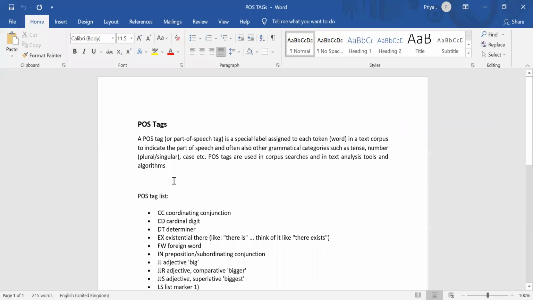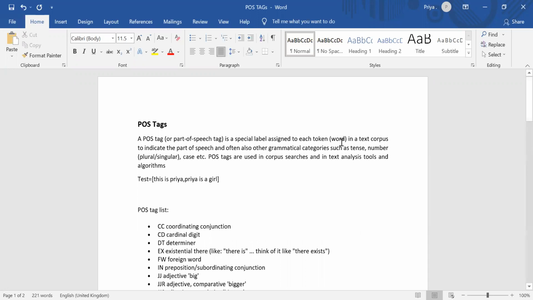Let's suppose there is a text: "This is Priya. Priya is a girl." After tokenization and removing these stopwords and punctuation, I'll get the final bag of words.